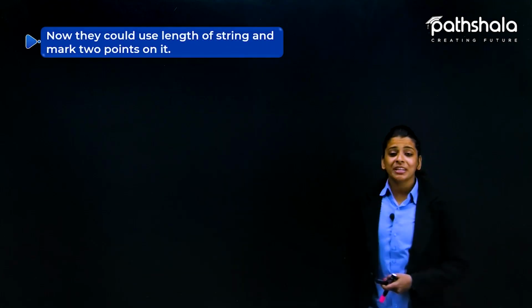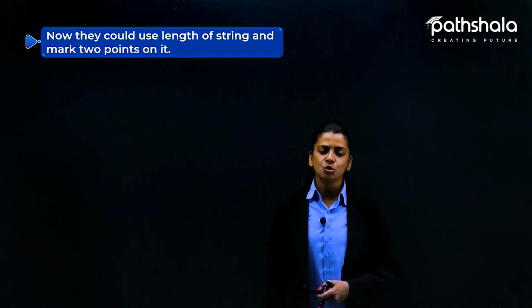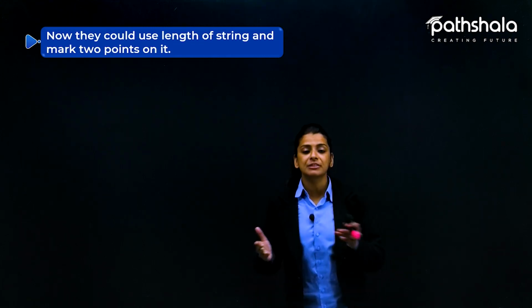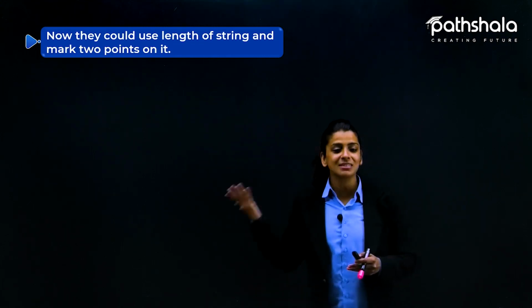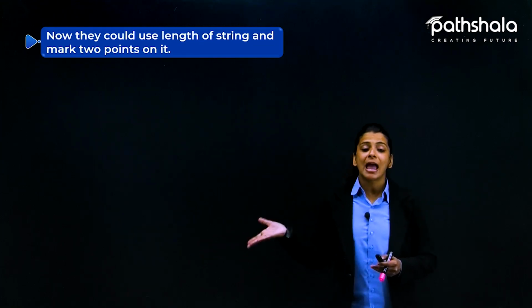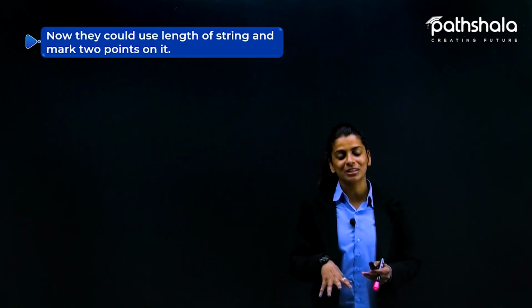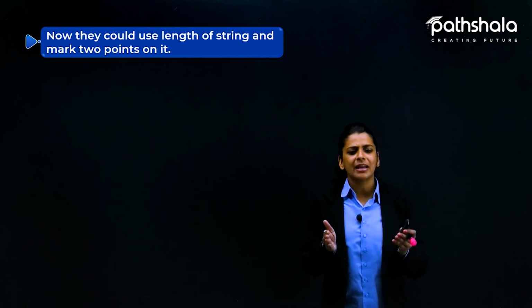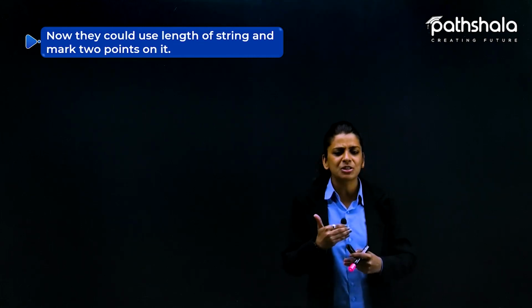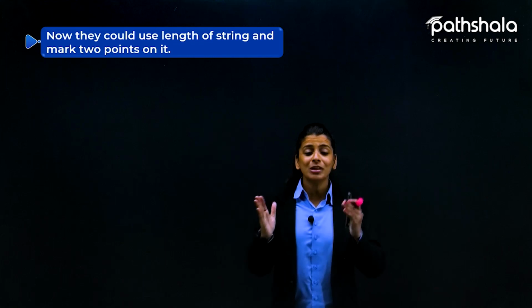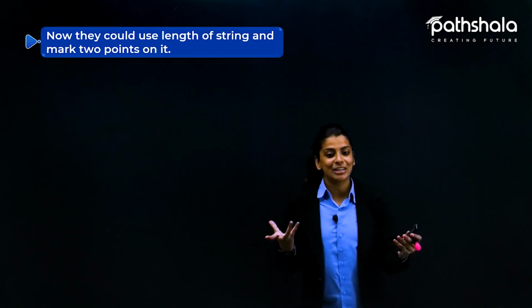So now they could use length of string and mark 2 points on it because there is a difference in measurement of the previous gilli danda that Bujo has brought and the new one he has brought to the classroom. तो उनके बीच में क्या आ रहा है? There is a huge difference. तो exact measurement अब नहीं पता लग पा रही है कि who is sharing the larger area of the desk.